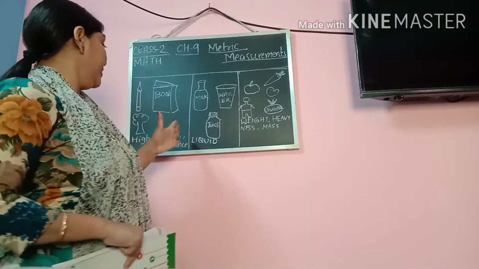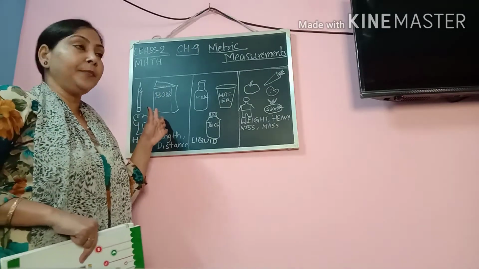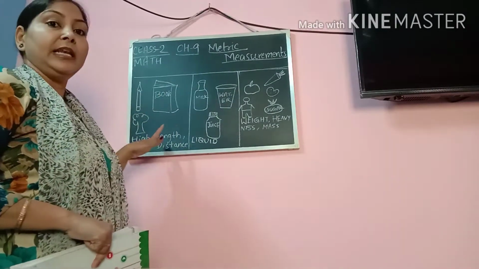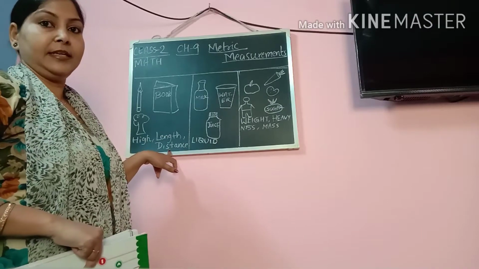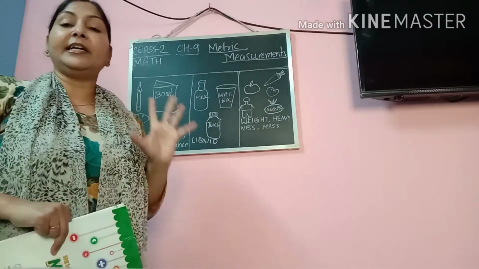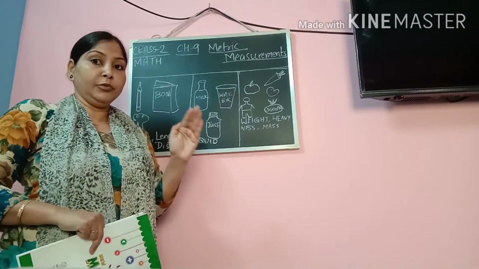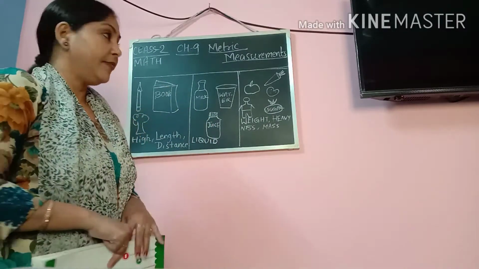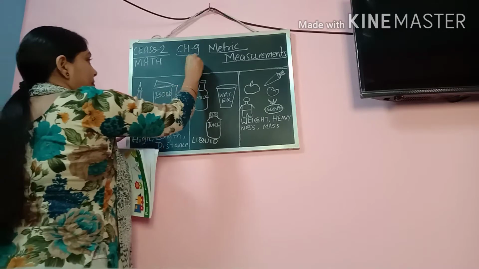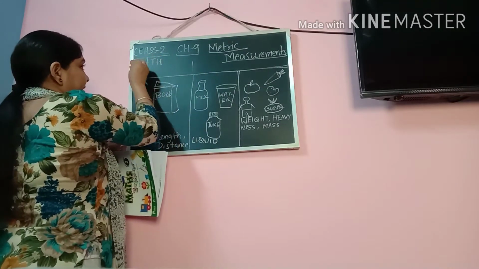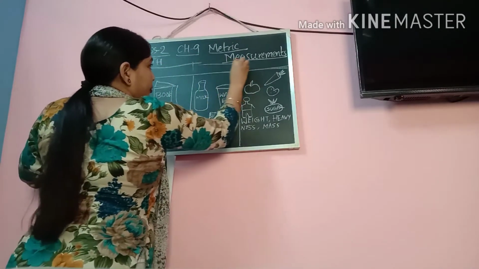Now you can see here, when we are measuring height, length, distance, there is a standard unit for measuring length, which is called meter. I can write it over here and show you.